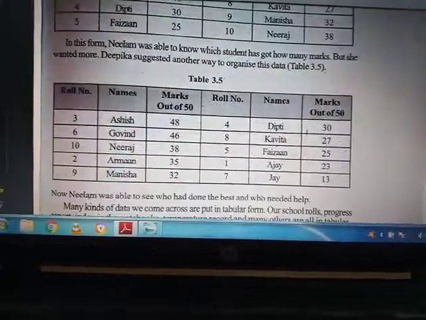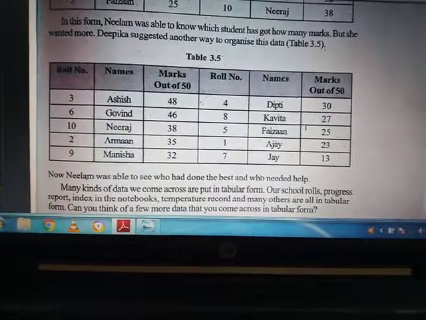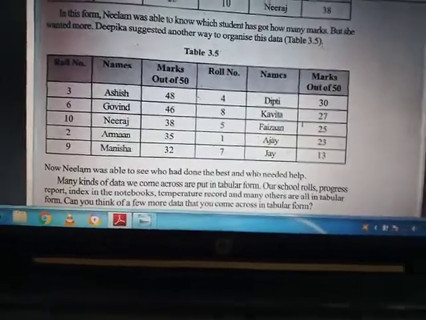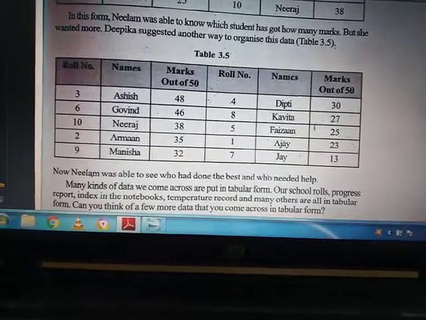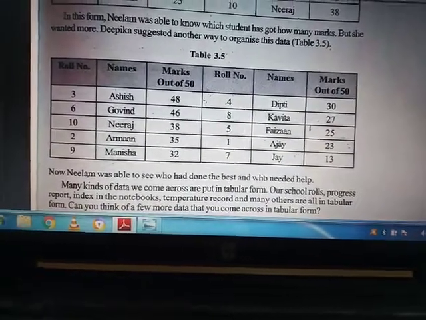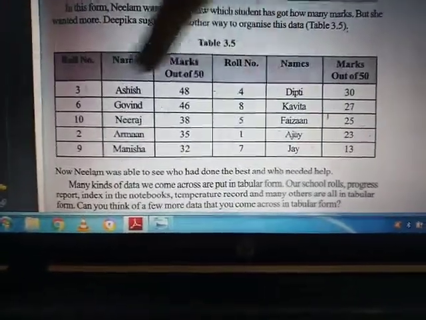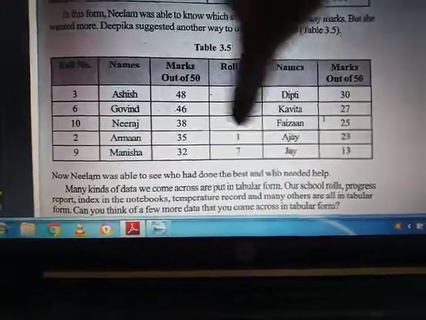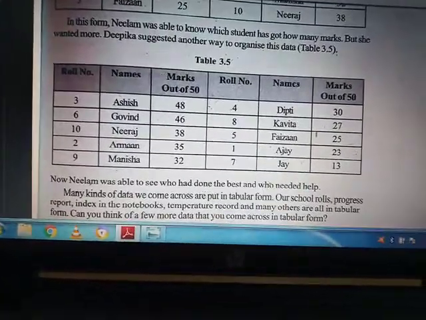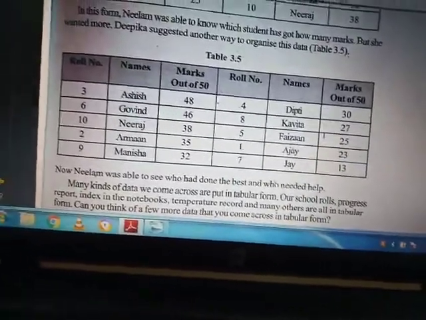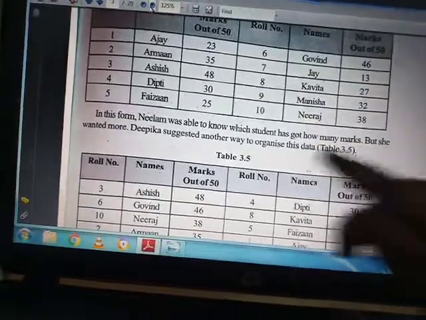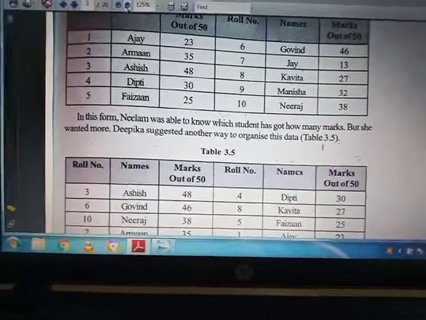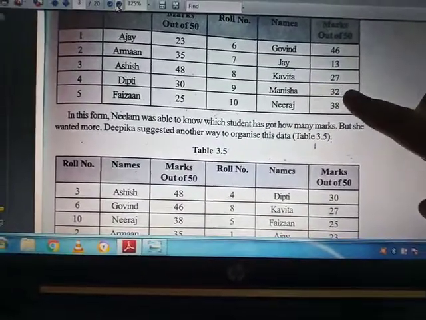Another table is here, in which it is also giving the roll number 3, Ashish, his marks is 48. You can see here that here it is 3 and 4, here it is 6 and 8, here it is 10 and 5. That means the roll numbers are present, the data is kept here, but it is not organized. You can see that in the first table, 1 2 3 4 5 6 7 8 9 10, it is sequence data. So going through this data will give